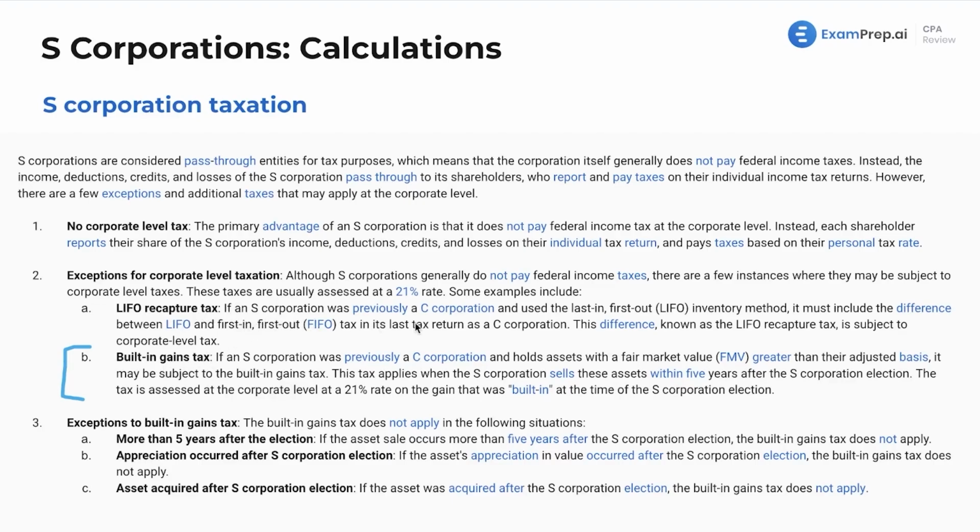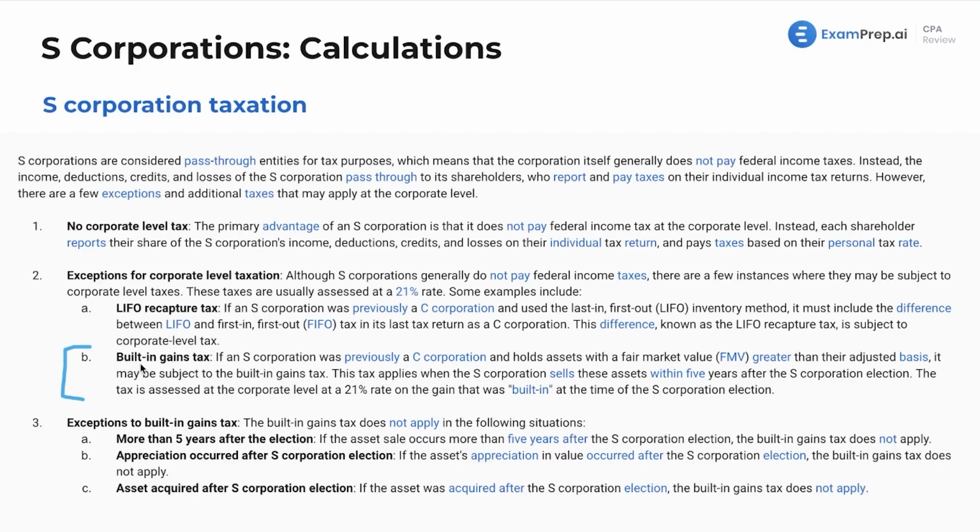If an S-Corp was previously a C-Corp and used the LIFO inventory method, it must include the difference between LIFO and FIFO in its last tax return as a C-Corp. This difference, known as the LIFO recapture tax, is subject to corporate level tax. This is also just the concept of LIFO recapture. I can't even remember which exam it used to be tested on because it hasn't been in a while. It's such a theoretical and strange concept. But anyway, that's why I'm not really dealing with that too much.